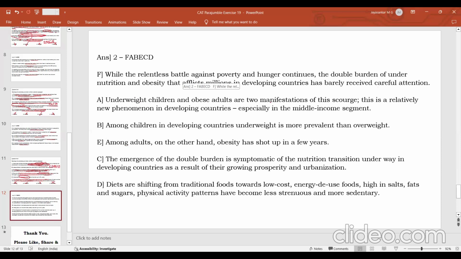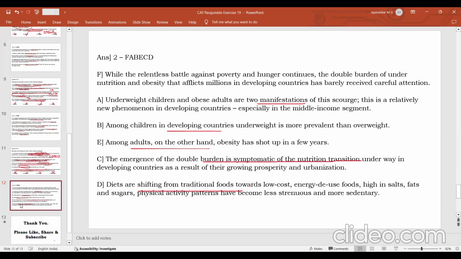double burden, the manifestations of this double burden, then the explanations or the details, then the emergence is symptomatic of the nutrition transfer. So this double burden is indicating the way in which nutrition transition is happening, and how that nutrition transition is happening is also explained. Okay. This is the correct way in which you can structure this logic.